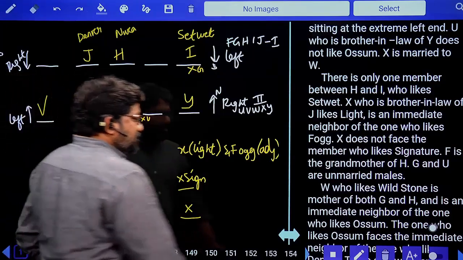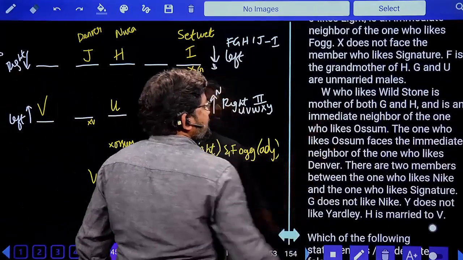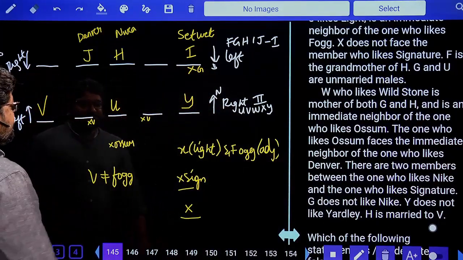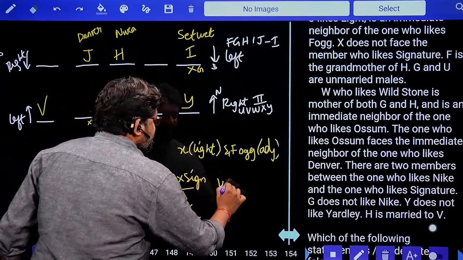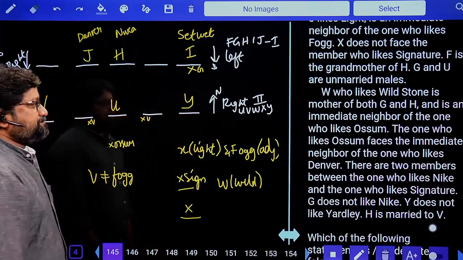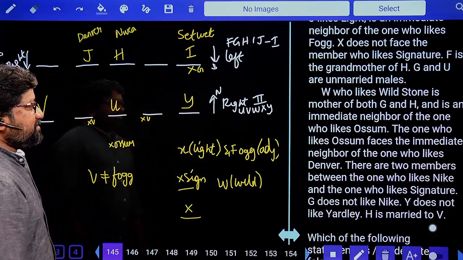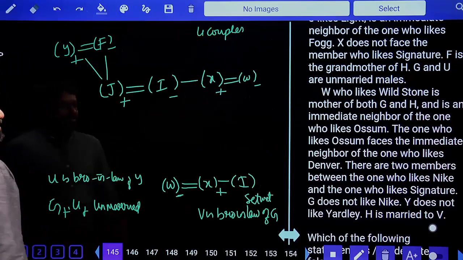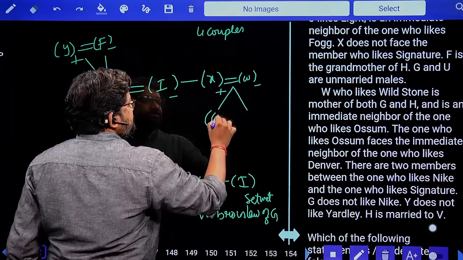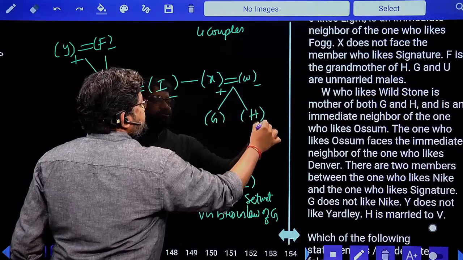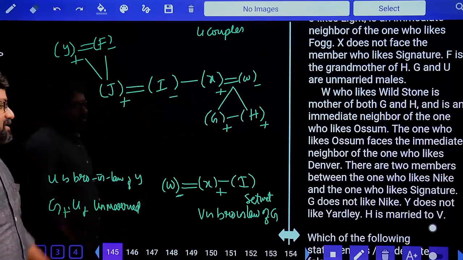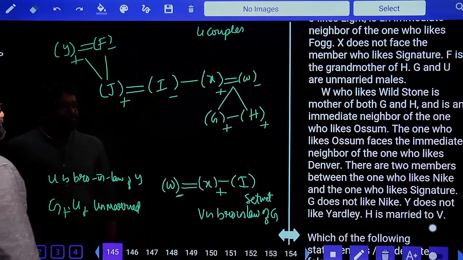W who likes Wildstone is the mother of both G and H. Come on, write it down. What does W like? Wildstone. W likes Wildstone. Yes, W is here. She is the mother of both G and H. Both G and H are unmarried males. Just now we have seen this information. Next.